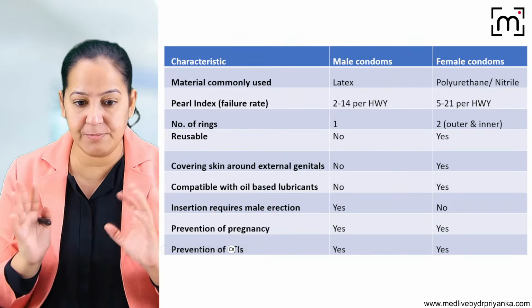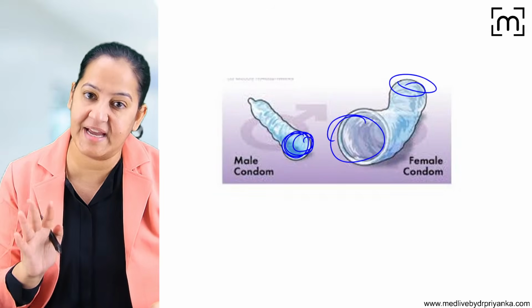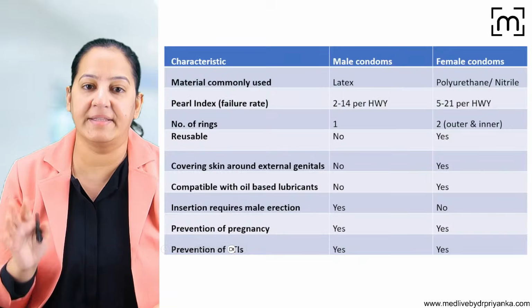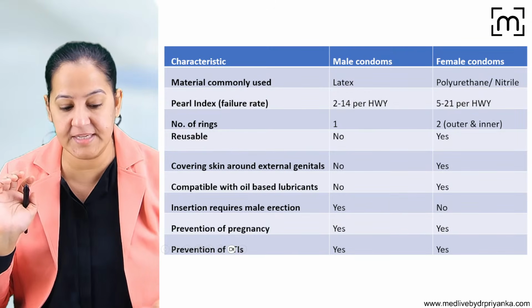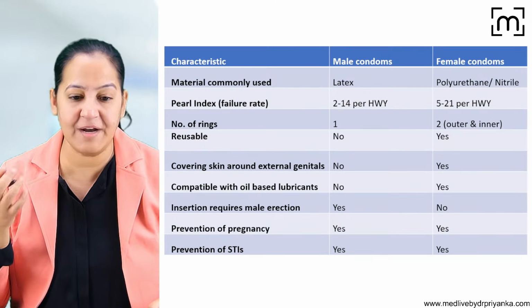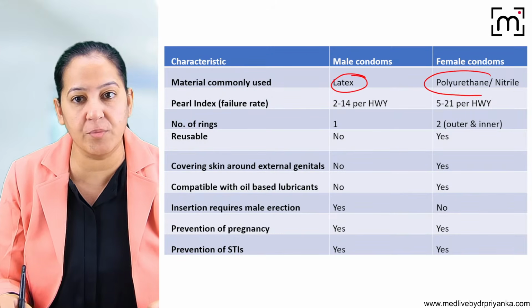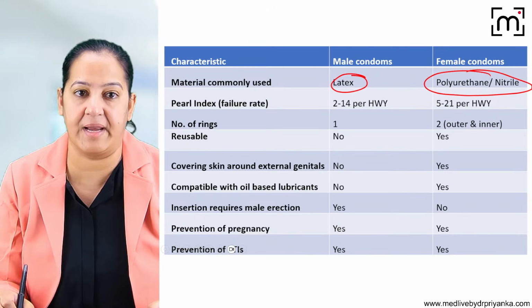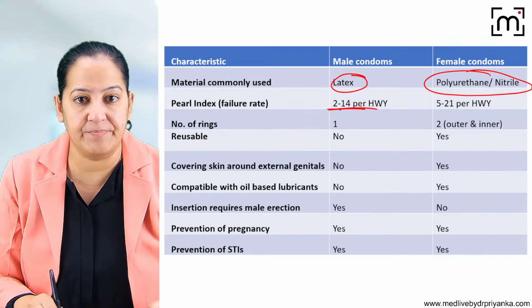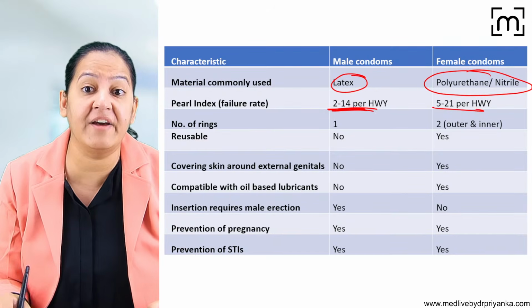Okay, so the differences between male and female condom you usually get in your exam as a question, either as a short question if you're preparing for university exam, or it can come in the form of MCQs also. The male condom is usually made up of latex, and the female condom is made up of polyurethane or nitrile. Here the failure rate is relatively low, but here the failure rate is relatively high.